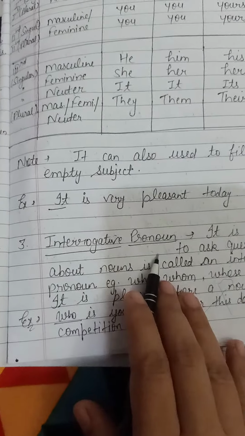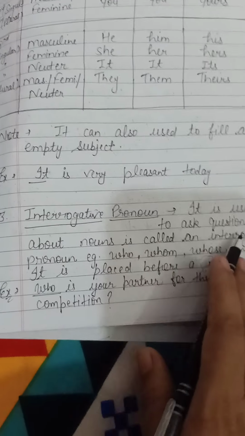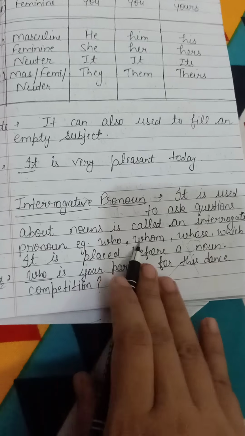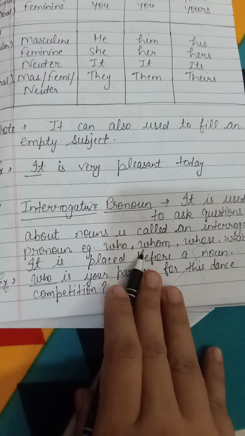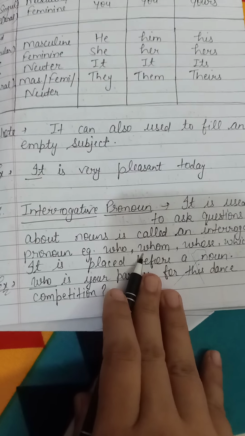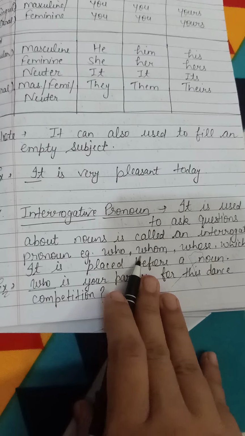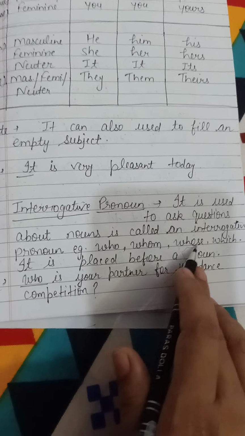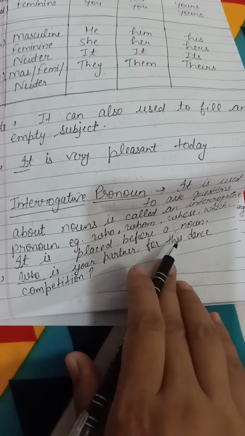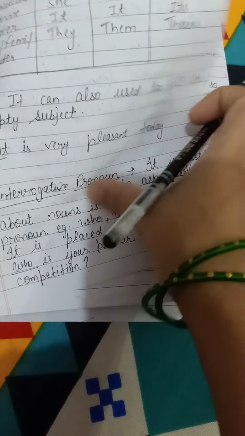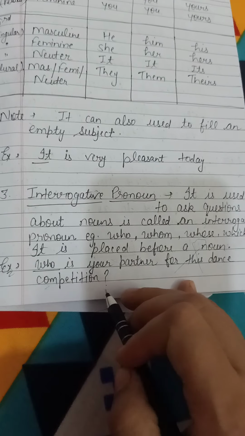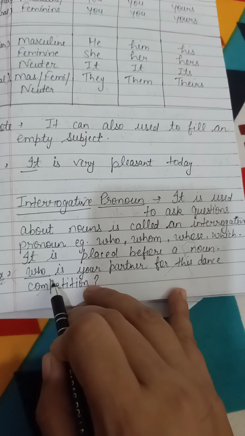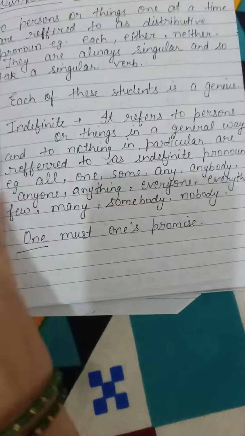Next is interrogative pronoun. It is used to ask questions about nouns, and is called an interrogative pronoun. For example, interrogative words, the WH family words I already talked to you about: who, whom, whose, which. It is placed before a noun. Who is your partner for this dance competition? This is a question, and who is a question word, right? So this is an interrogative pronoun.